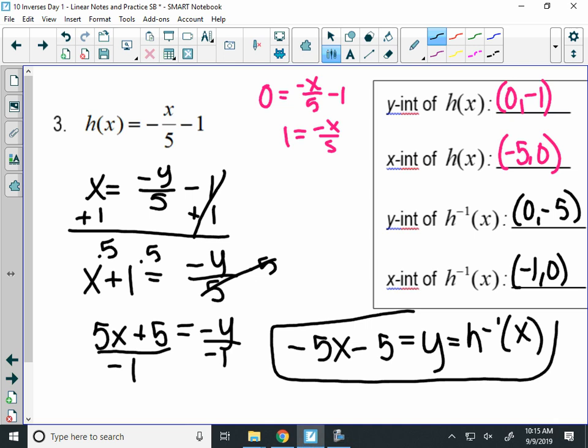Now, real quick, before we move on, one other thing I think we pointed out last week, but I wanted to be sure. What's the slope of the original function up here? What's the slope of h of x? Negative 1/5. What's the slope of our new function? Negative 5. What did we say was true about the slopes? They were reciprocals. Not opposite reciprocals, they're both negative, but the fraction flips.